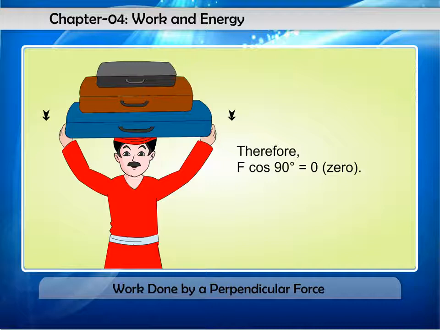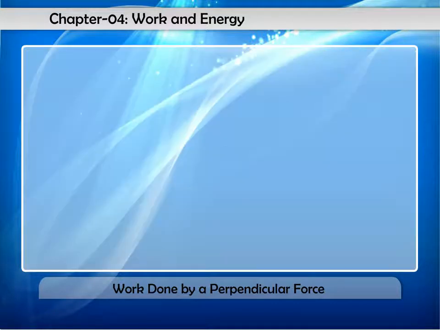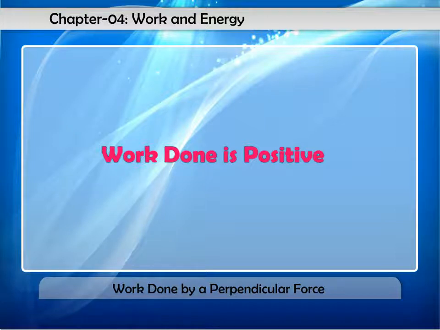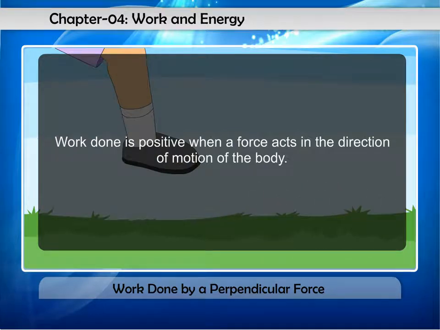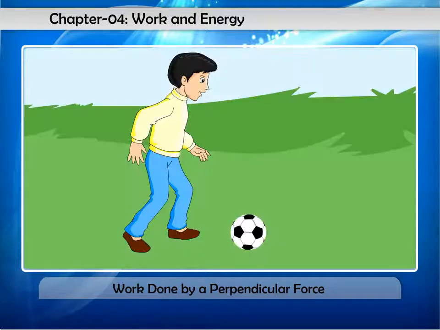Although the man carrying the suitcase horizontally may be doing work against forces like friction and air resistance. The work done by a force can be positive, negative, or 0. Work done is positive when a force acts in the direction of motion of the body. Positive work done by a force increases the speed of a body.